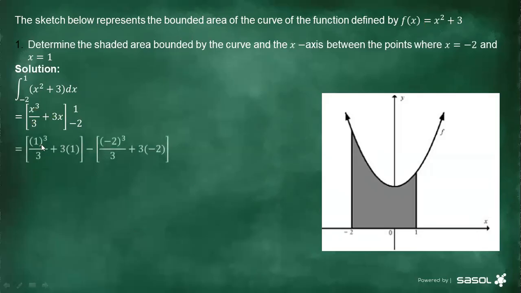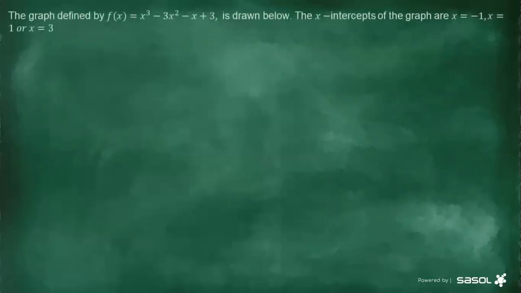The third step, you start substituting. Substitute the upper limit 1, and then minus, you substitute with the lower limit, which is -2. Then you press your calculator, and the answer is going to give us 12 units squared. Right, so this is how you should calculate the area under the curve. It's quite simple and straightforward. You just need to understand the procedure, right?